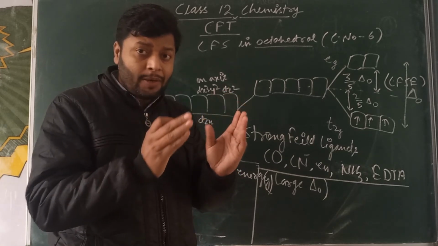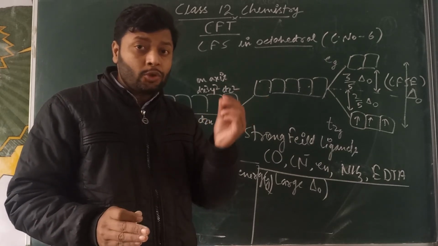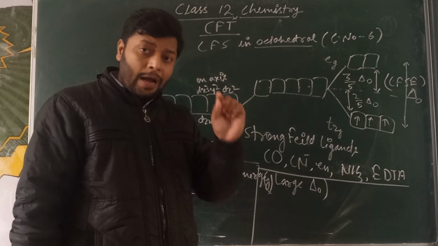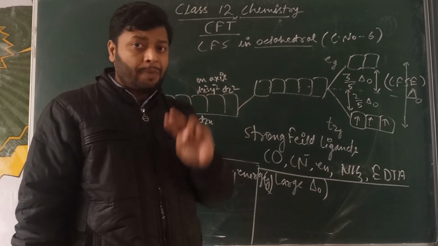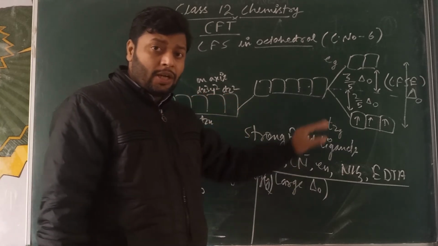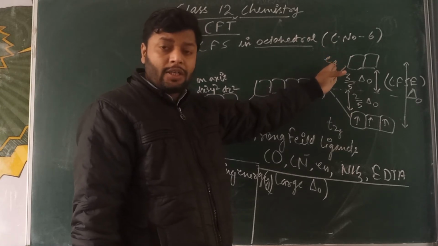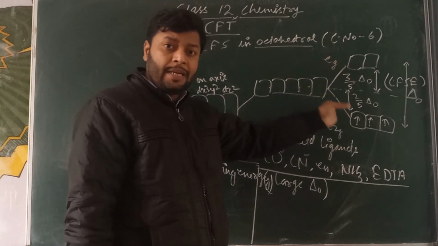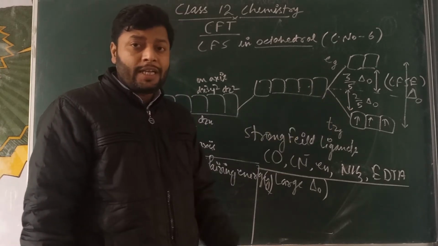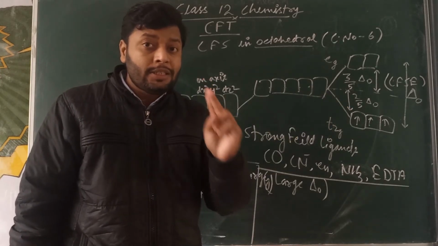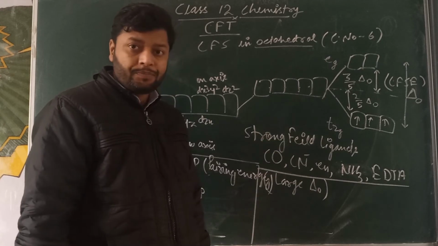We have to discuss d4. In the d4 condition, there are two possibilities: either the electron goes into the eg, or the electron becomes paired in the t2g.